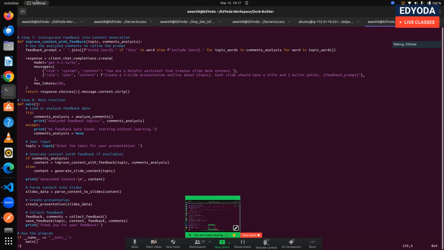Based on this, if the user tries to create a slide again on the same topic or another, she will get different, improved content. Okay. So what we are doing here is building an AI agent. Now, what is an AI agent?